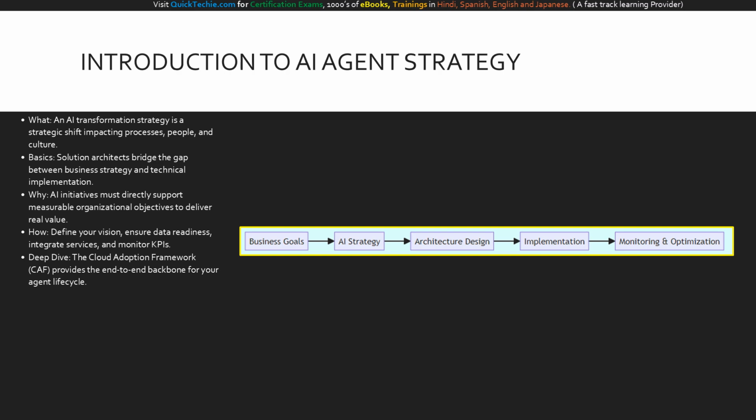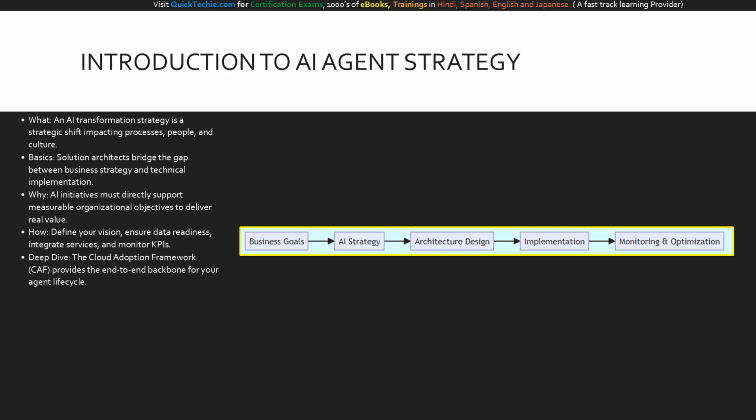What exactly is an AI transformation strategy? It is a strategic shift that impacts your processes, people, and culture. As solution architects, your basic role is bridging the gap between high-level business strategy and the actual technical implementation. Why do we need this focus? Because AI initiatives must directly support measurable organizational objectives to deliver real value.